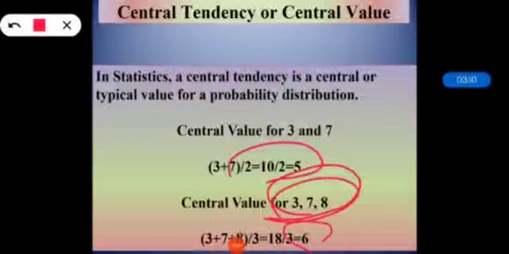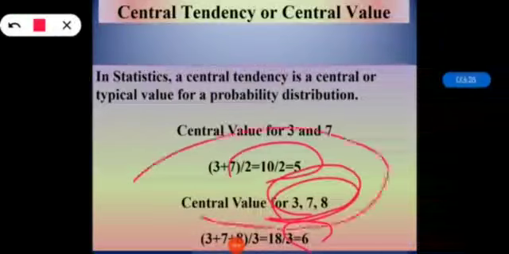From these examples it is clear what the central value is. The central value is nothing but a typical value for a probability distribution, and it is also called the center or location of that particular distribution. From these examples it might also be clear why measures of central tendency are generally called averages. So this is all about central tendency and central value.